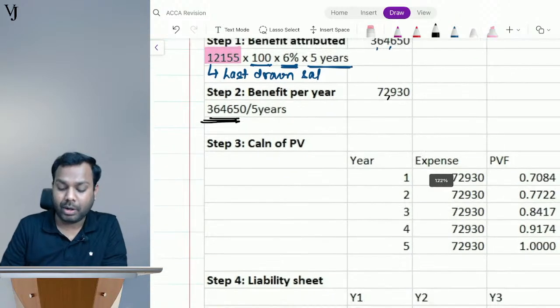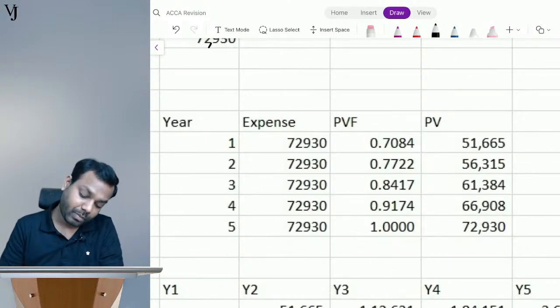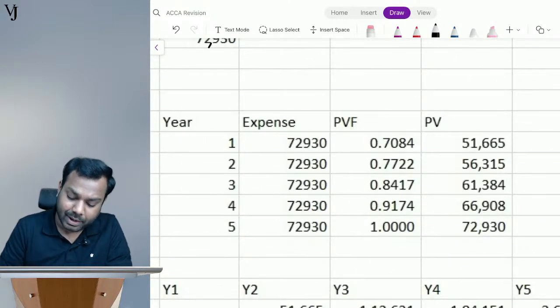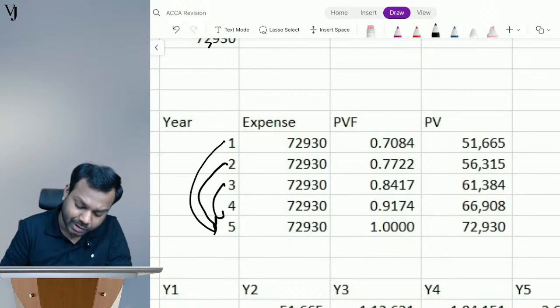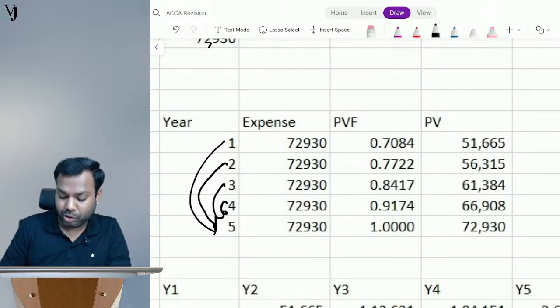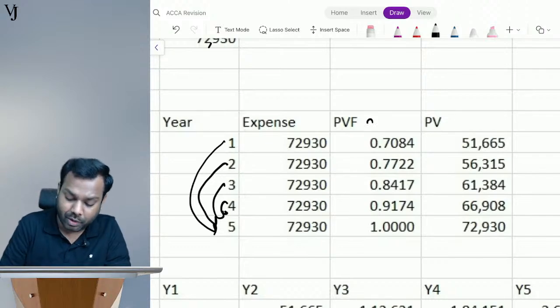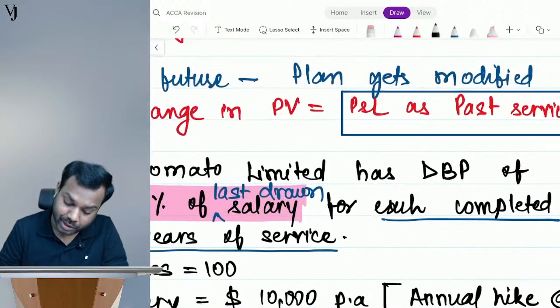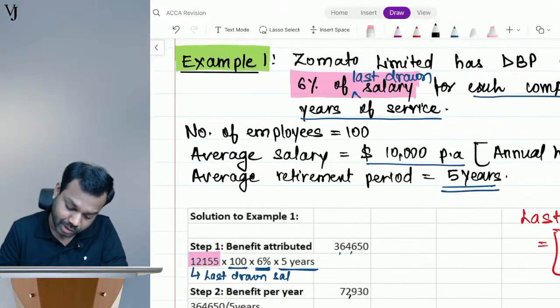Now we have to calculate the present value. See how we will calculate the present value. See, every year I will incur a cost of this much, but I will pay when? See, this amount I will pay here, this amount also I will pay here, this amount also I will pay here, this amount also here, this amount here. So this amount I am paying here itself. So the present value factor is 1, right? At the rate of what is the discount rate? Tell me what is the discount rate? Discount rate is how much? Have I given the discount rate in the question?